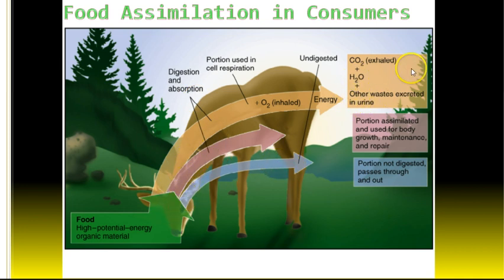So we've got the waste products, right? We've got some of it that's assimilated into the body, so this is going to be available for the next trophic level. And then we have stuff that's not even dealt with, right? It just passes right on through. So all of this gets split up into these, but only this is available for the next level. And we'll talk about that more in just a second.